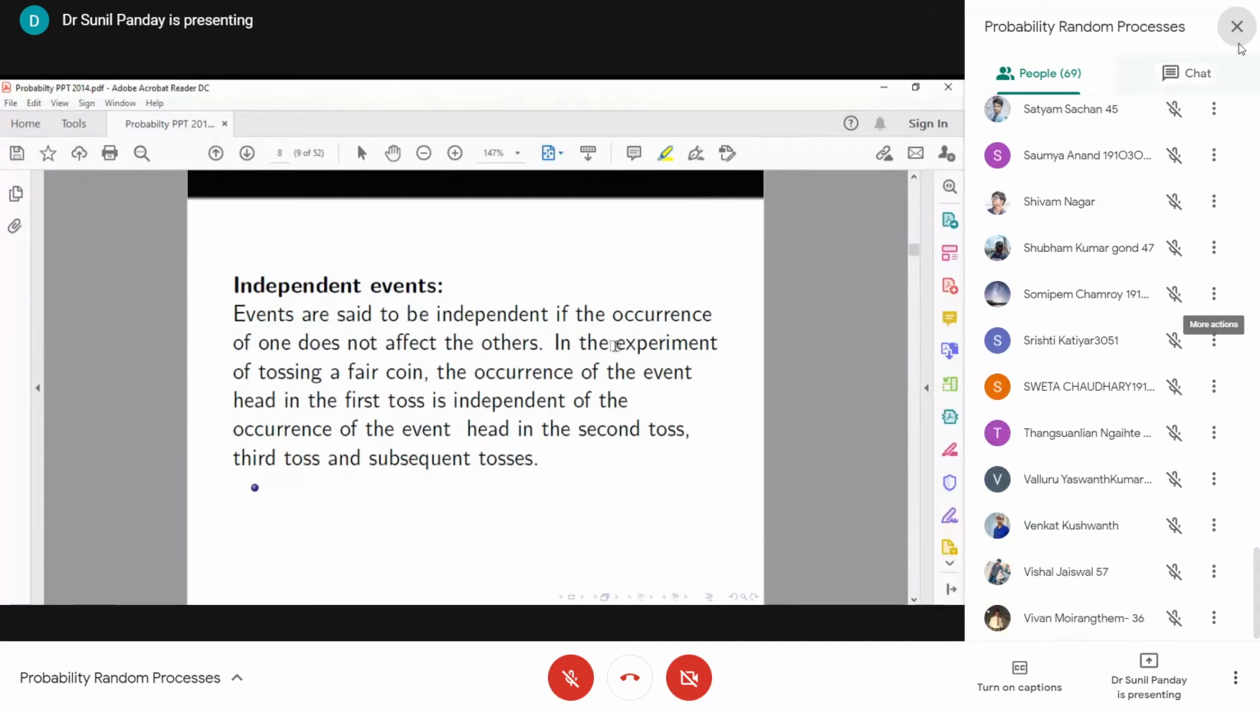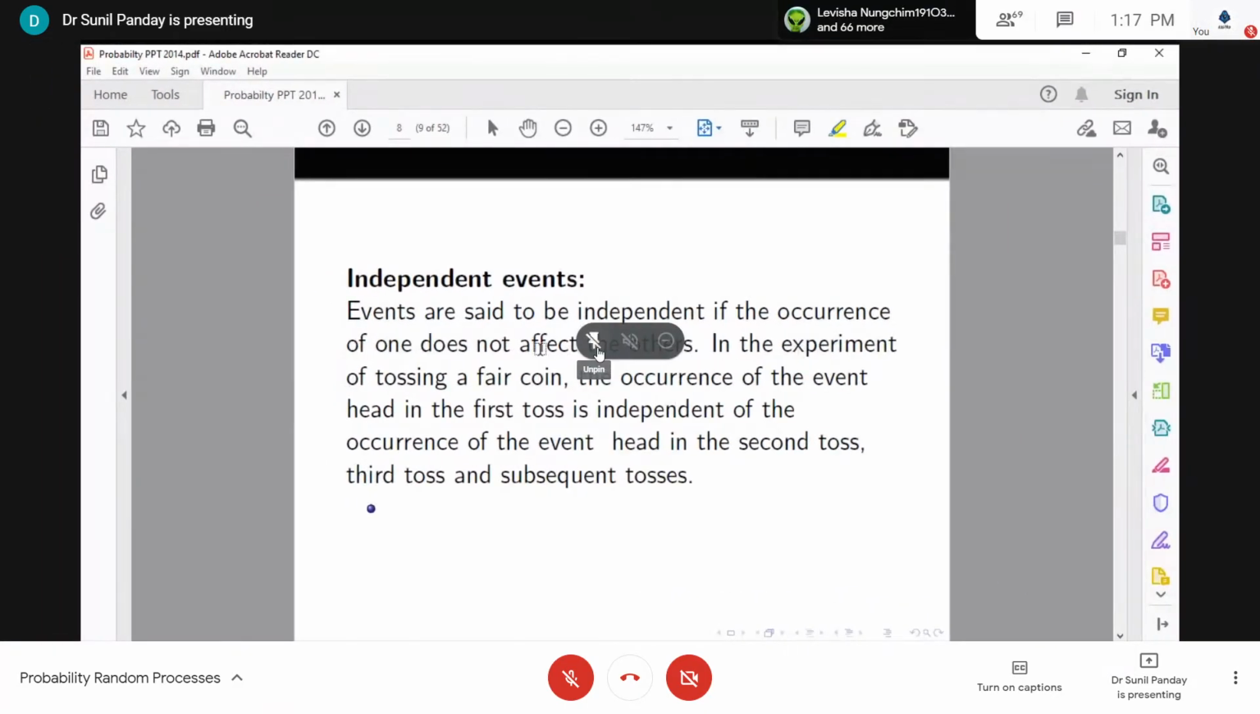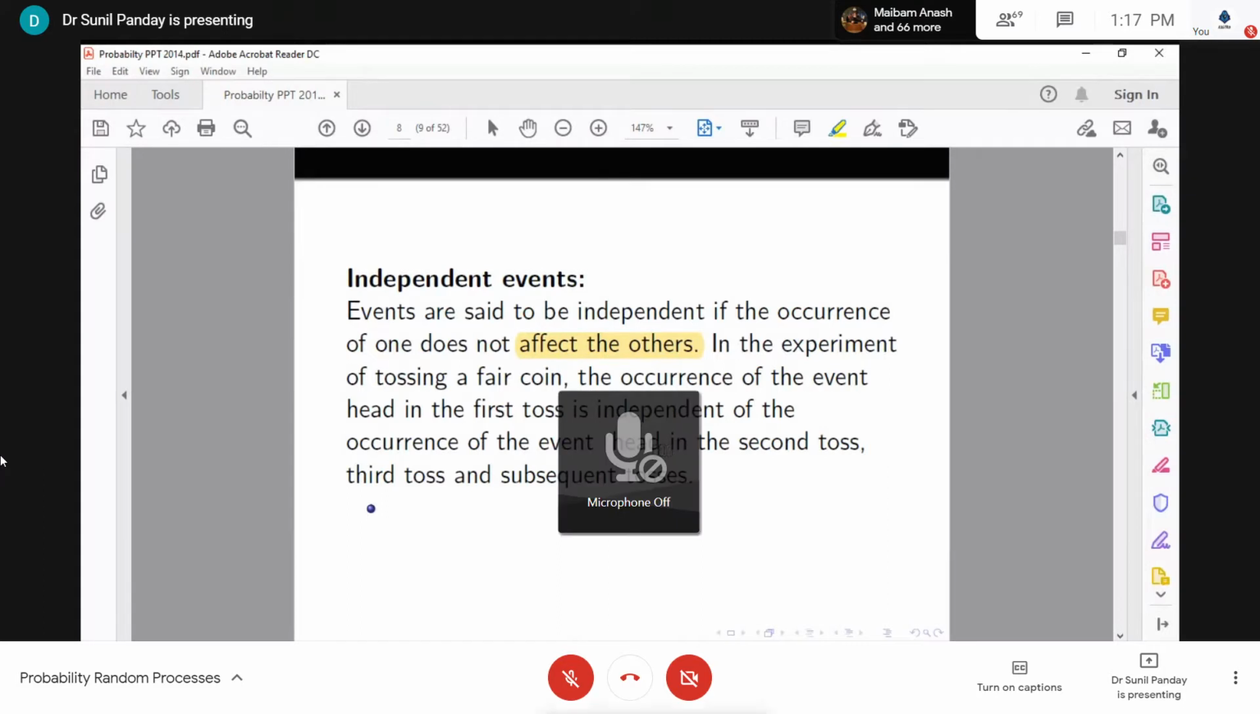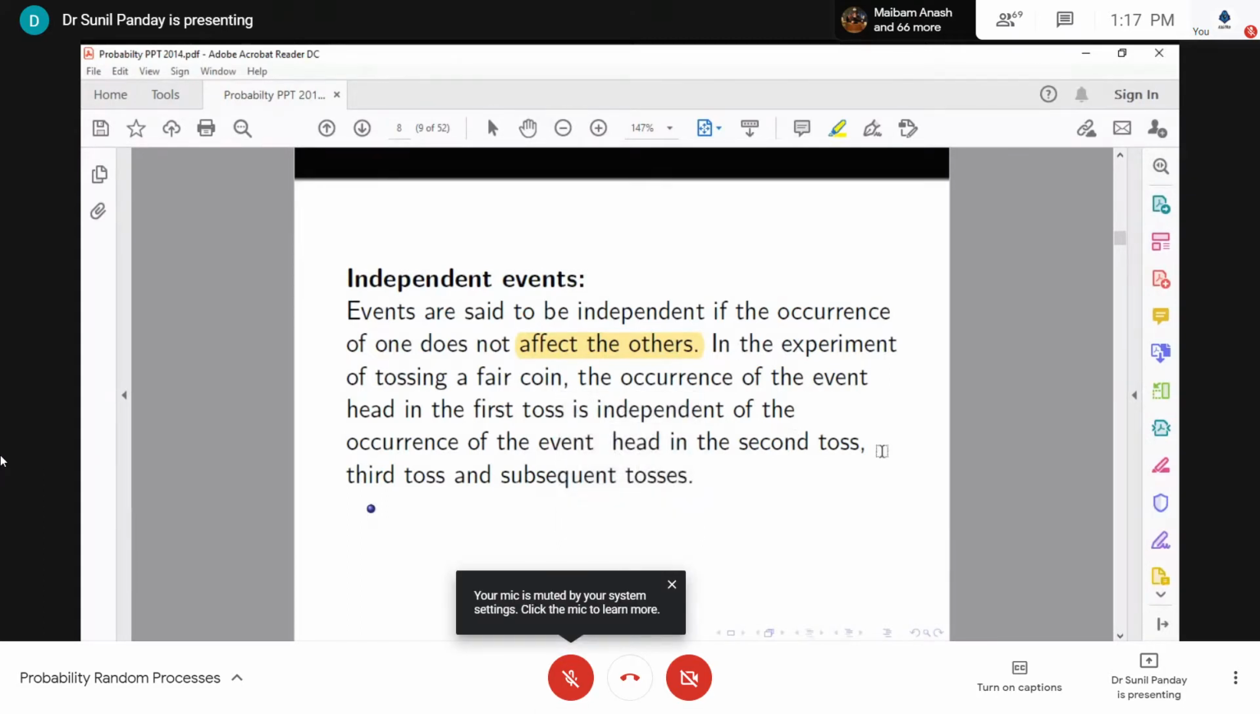Events are said to be independent if the occurrence of one does not affect the others. In the experiment of tossing a fair coin, the occurrence of the event head in the first toss is independent of the occurrence of the event head in the second toss and the subsequent tosses also. So such kind of events are called independent. That is, the occurring of one independent event is independent of the occurring of others.